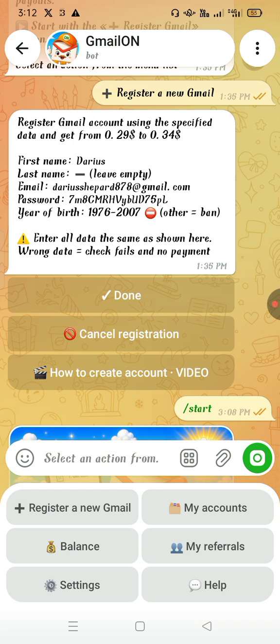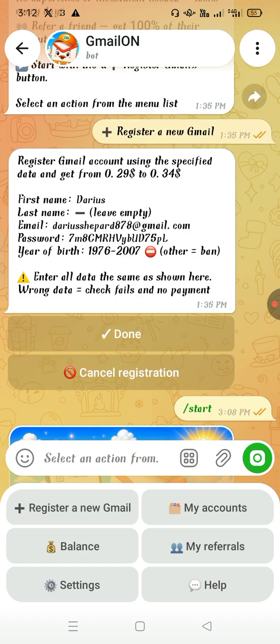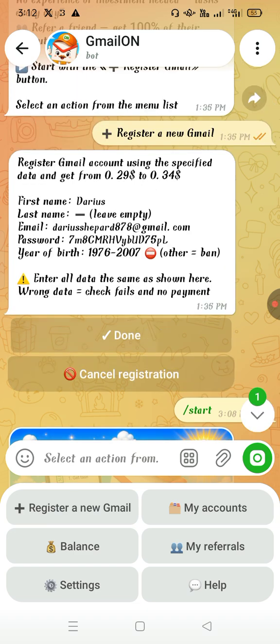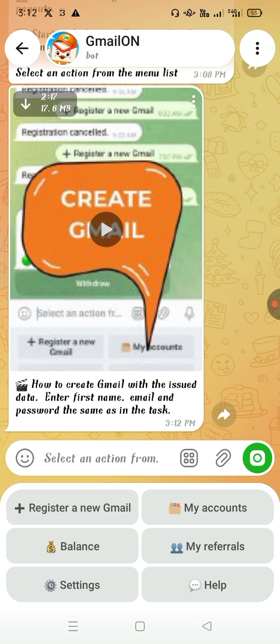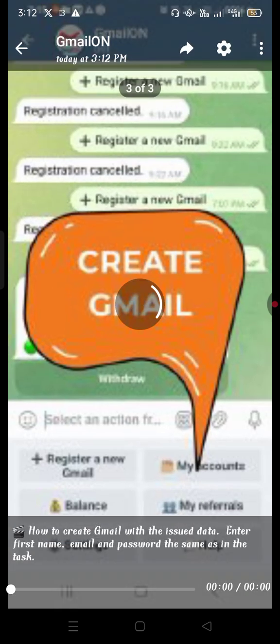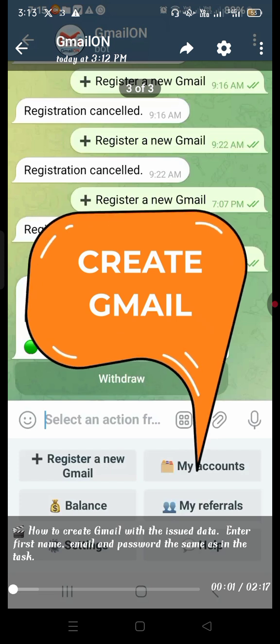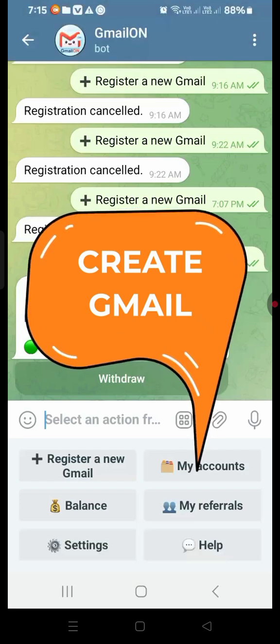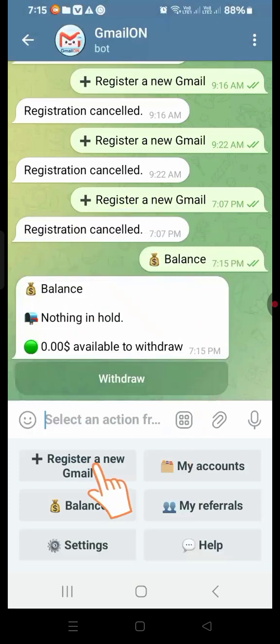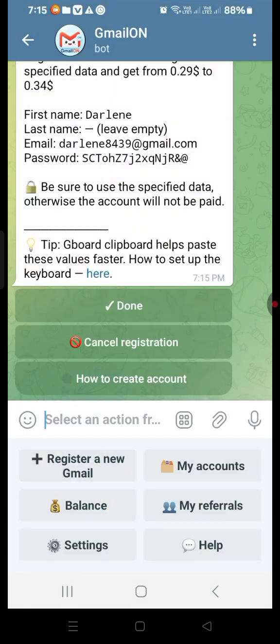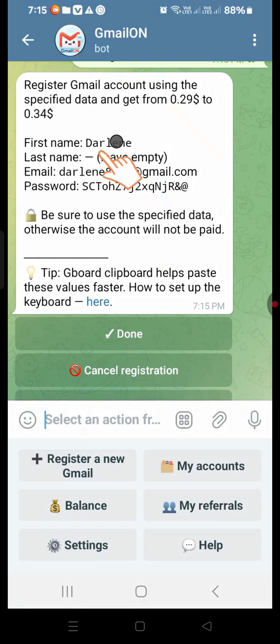If you want to see how to create the account, there is a video, so let us see the video. The video is provided here. So this is what you're supposed to be doing. Very simple. Create a Gmail. They've already given you the information. So register a new Gmail. That is what you're going to see. Then they've provided that.